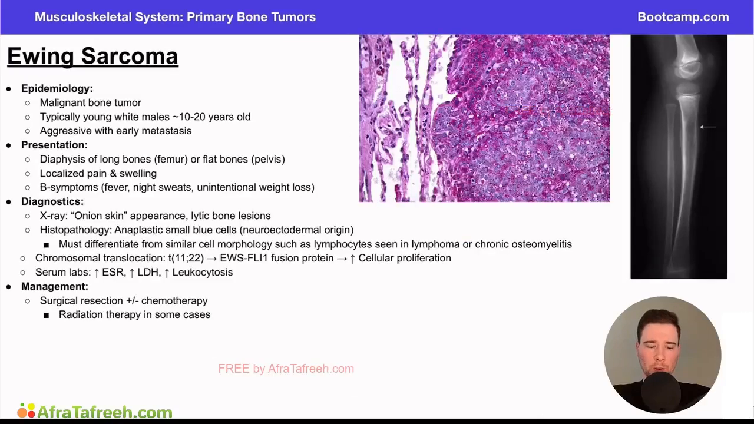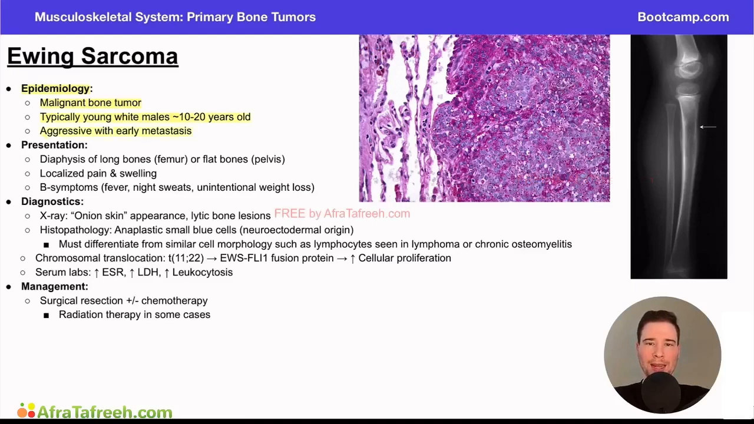So for Ewing sarcoma, if we think about the epidemiology, this is going to be one of our malignant bone tumors. Again, early in the chapter, we talked about some of the benign tumors. Now we're talking about more of the malignant bone tumors. These are a little bit more serious, a little bit more invasive and destructive to the tissue, and more likely to metastasize to other areas in the body. This is classically going to be seen in a younger aged population, typically 10 to 20-year-olds, specifically in white males. And it's important to know that this is an aggressive tumor with early metastatic potential.